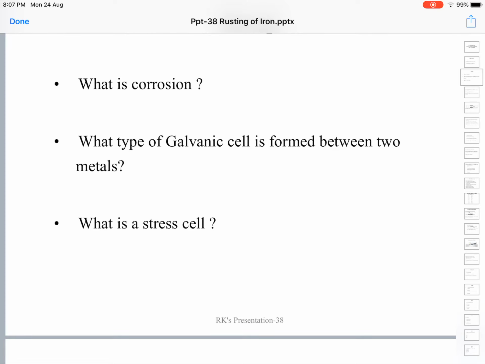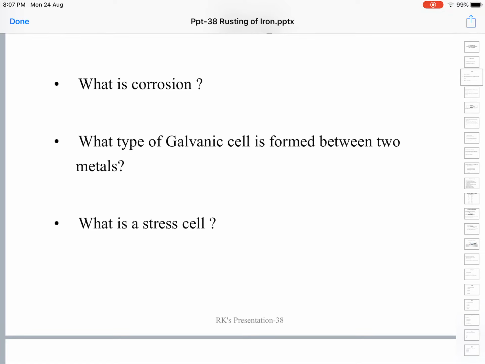Whenever two different metals are connected together in the presence of a conductive medium like an electrolyte, one metal turns into the anode and the other turns into the cathode. So a galvanic cell is formed. Likewise,